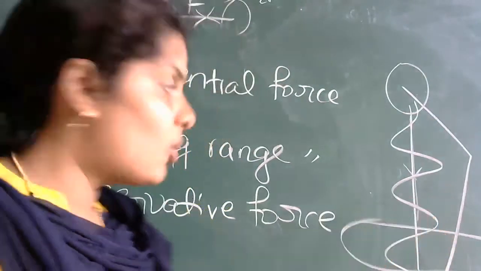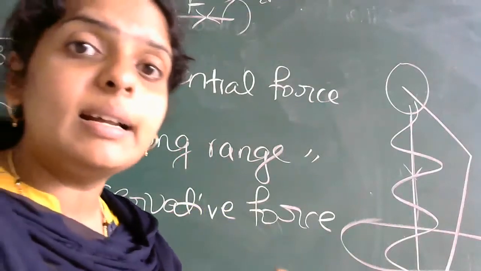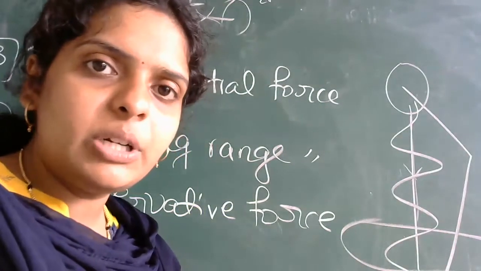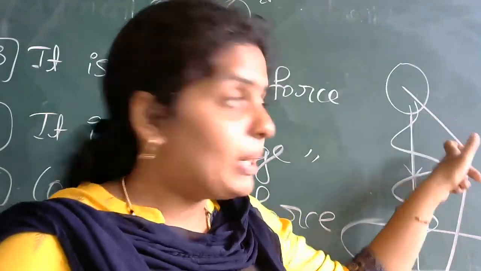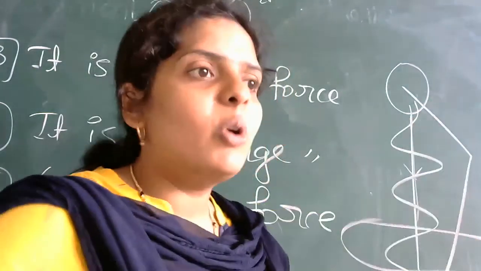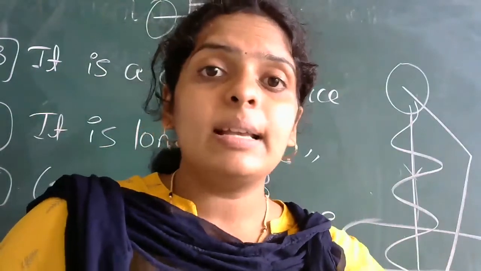Such forces are called what? Conservative force. What do you mean by conservative force? The gravitational force does not depend on the path followed by the body. It can fall down in any way. That is gravitational force, and that is called a conservative force.